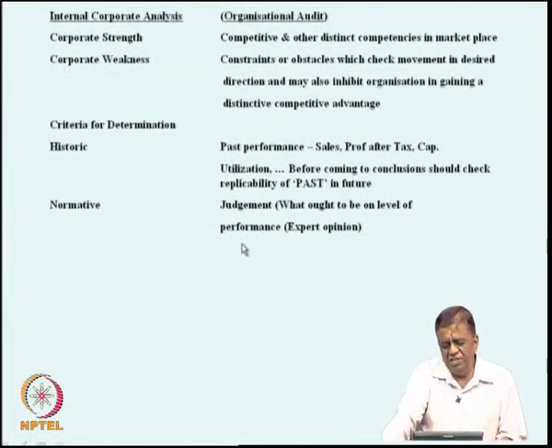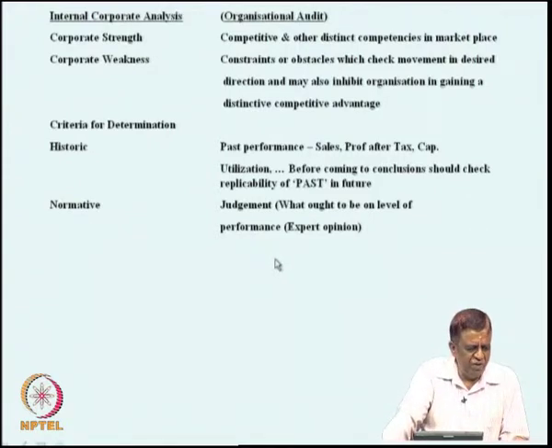The other criteria that you can make use of is what is called a normative criteria. This is based on judgment. What is judgment? You get the expert opinion in that field. Let us say you are looking at a highly advanced technological product which is put out by a company, then experts will be able to tell you what the level of performance ought to be. So, whether the company is performing as per the expected performance level, only an expert can tell you this.